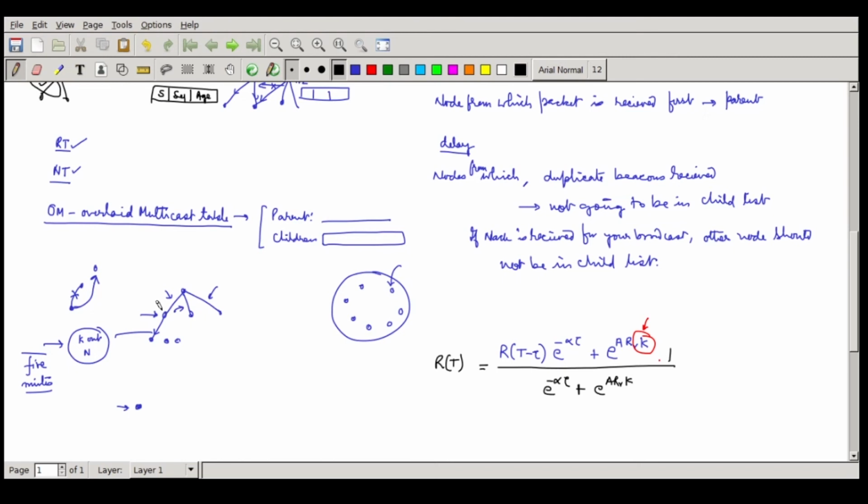For the guy who is giving the feed, it's always best to find people who have higher reputation and give the feed to them to the maximum, or to the guy who can consume. He will actually try to optimize RR into K. So if he has many options, if he can give the feed to many people, he will compute RR into K for each one of them. Whichever has a higher RRK, he will essentially always tend to give the feed to that person. So not only your reputation, but the link capacity between you and that node also matters in this case. This was not there in the earlier system which I discussed.